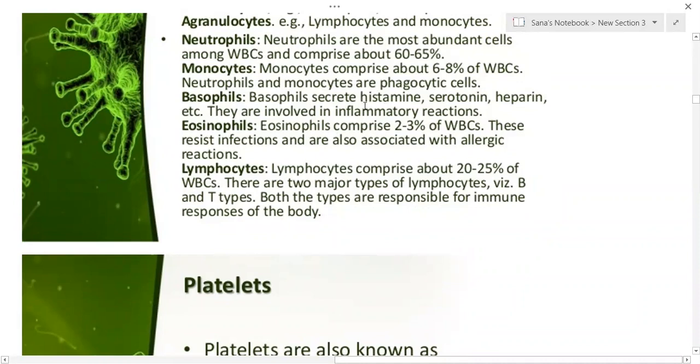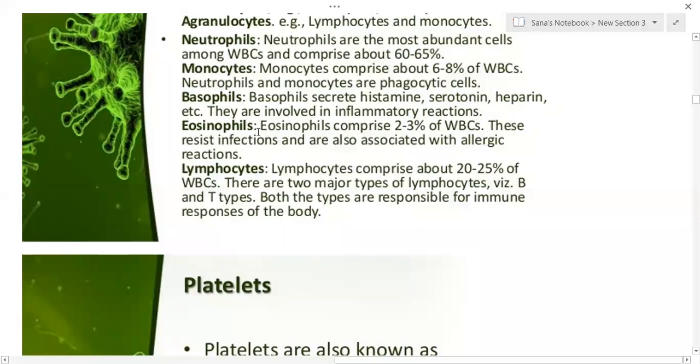Another one is the basophils. Basophils possess an S-shaped nucleus, and their main function is that they secrete histamine, serotonin, and heparin. This is important. They are involved in inflammatory reactions.